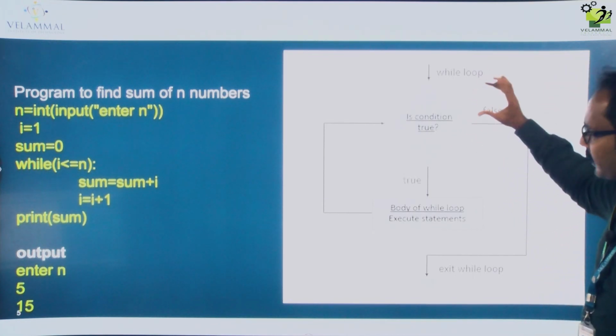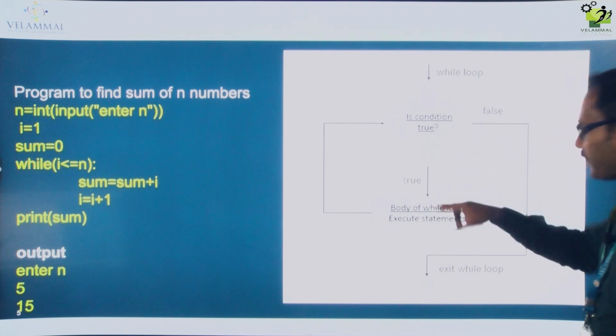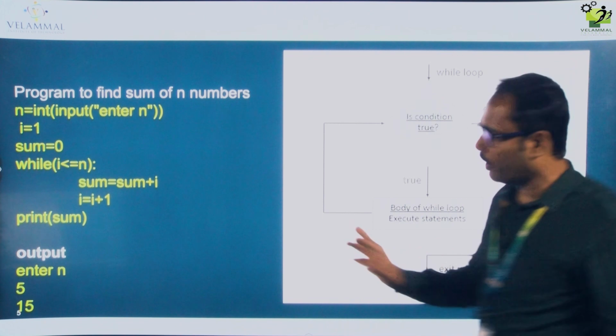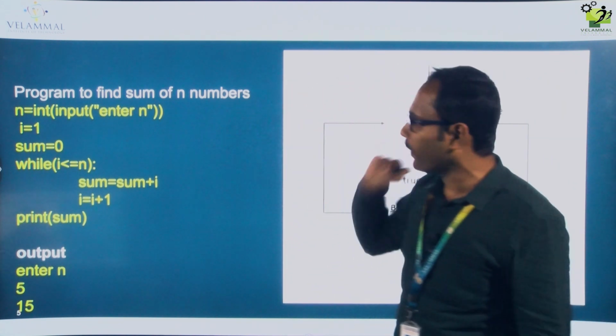So suppose the first time itself the condition is false, it will not go to the body of the statement, it will directly exit the while loop. That is one example program to find the sum of n numbers.